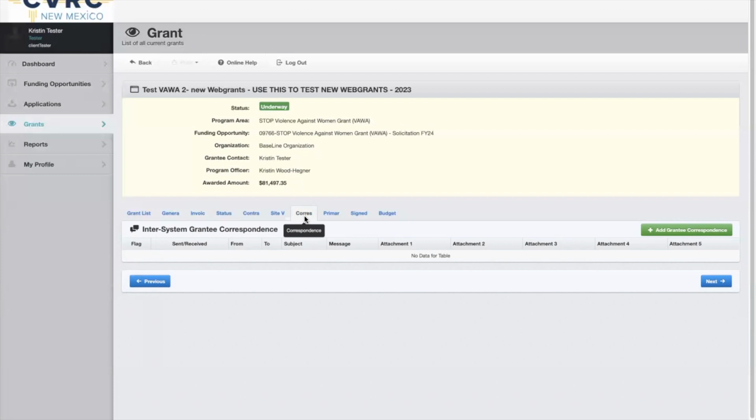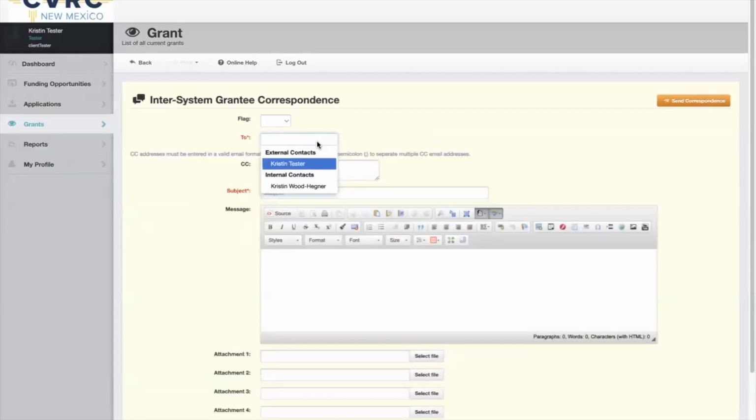In the Correspondence tab, you can communicate with CVRC grant staff directly in the WebGrants system. To send us a message, click Add Grantee Correspondence. In the To tab, you'll have a list of contacts that you can select.